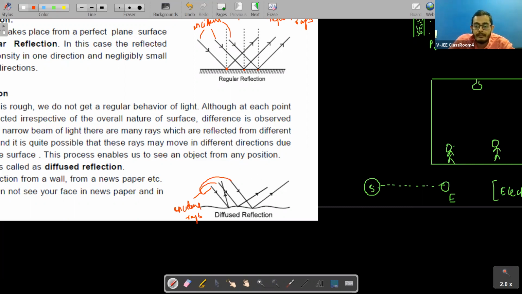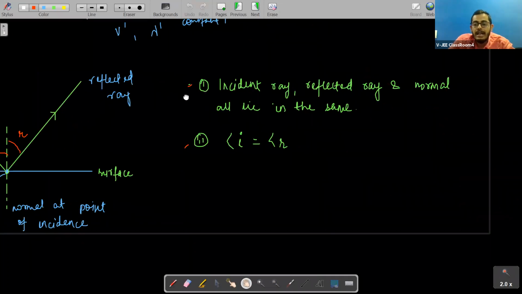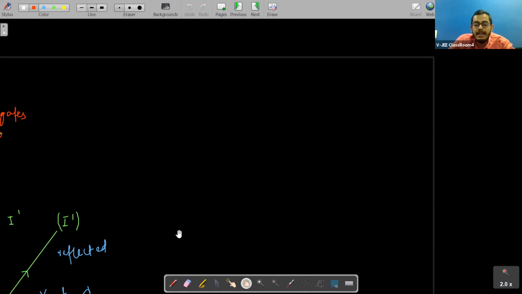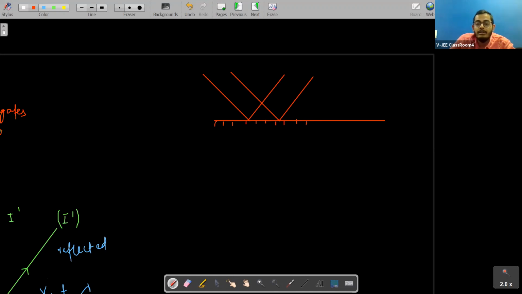Diffuse reflection. Okay, and in this type of reflection, regular and irregular, if the reflection is taking place from a smooth surface, students, see here, these are the parallel beam of lights. Now the reflected rays will also be parallel. What type of reflection is this, students? Regular. Okay, this is the regular reflection.